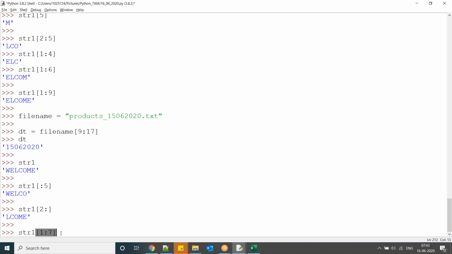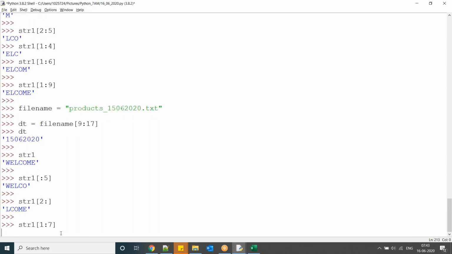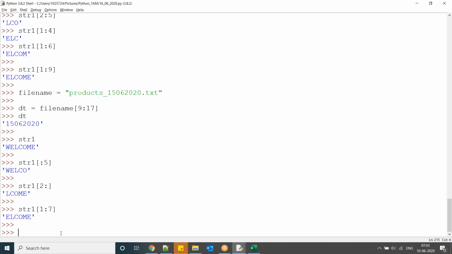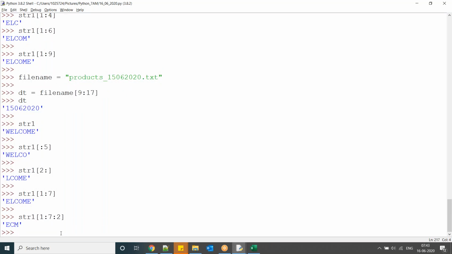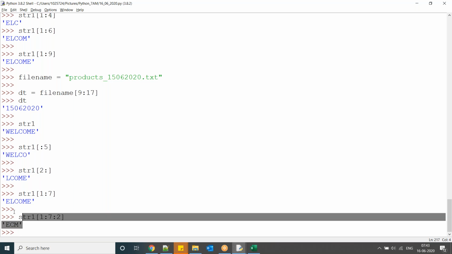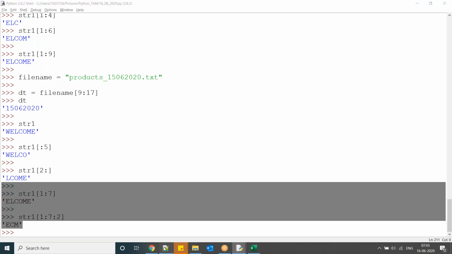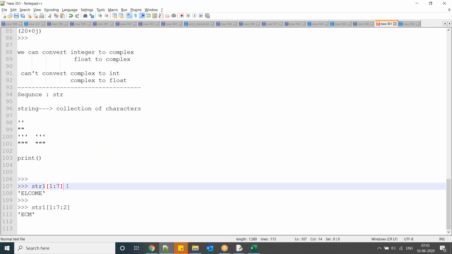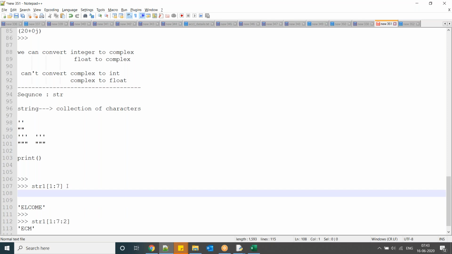Now observe this one: 1:7, which is going to give you 1, 2, 3, 4, 5, 6. Now observe this one: str1 of 1:7:2. Now observe, ECM. Here, what happened? A student asks, "Sir, can you repeat 1:7:2?"